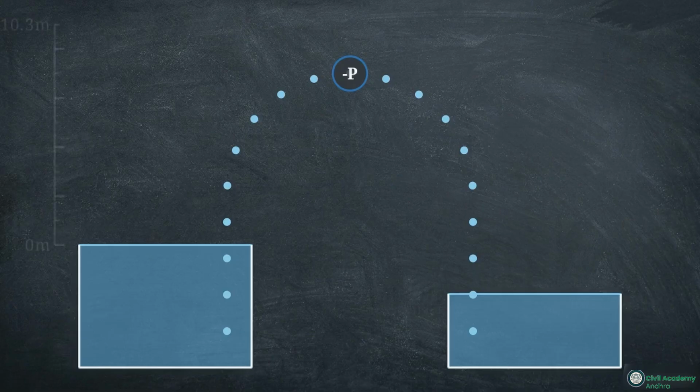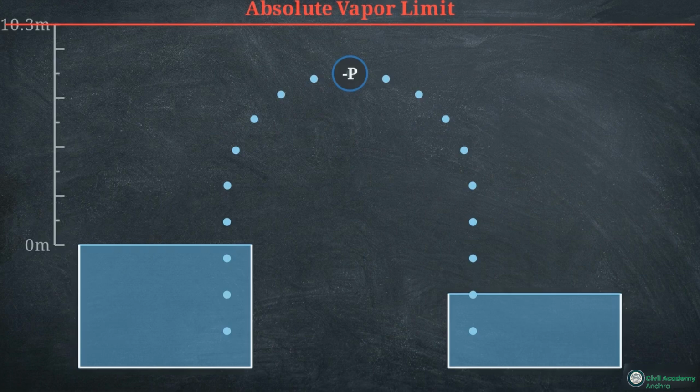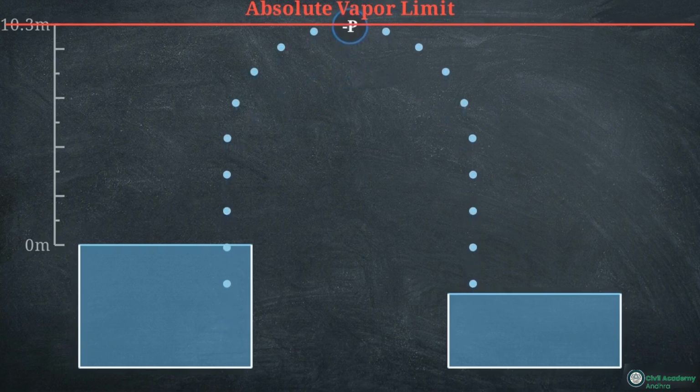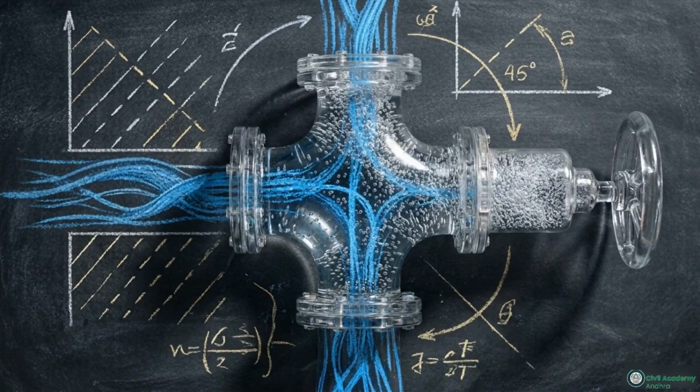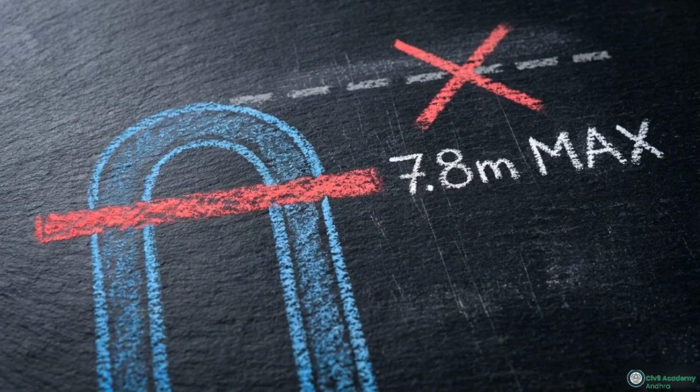The absolute theoretical limit of this lift is dictated by atmospheric pressure. Water will vaporize completely at absolute zero pressure, capping the maximum theoretical siphon lift at roughly 10.3 meters. In real-world operation, dissolved gases and the severe risk of cavitation restrict this limit further. The maximum functional siphon height for water is strictly 7.8 meters. Any design calling for a 9-meter siphon is physically impossible.